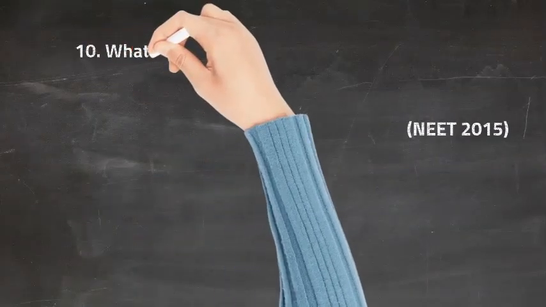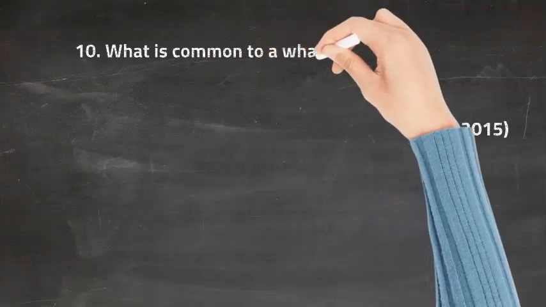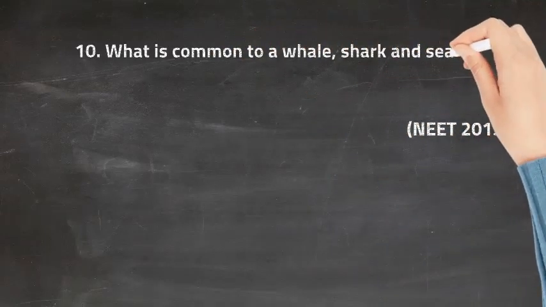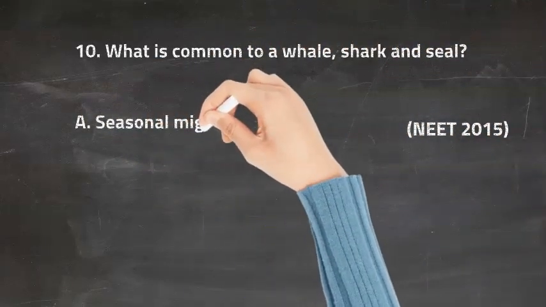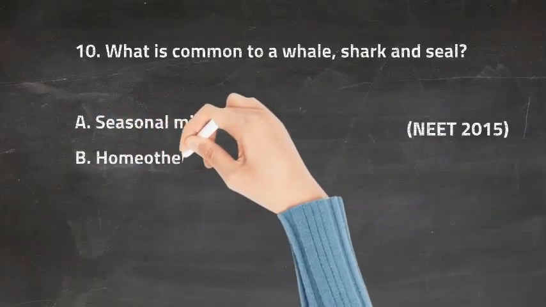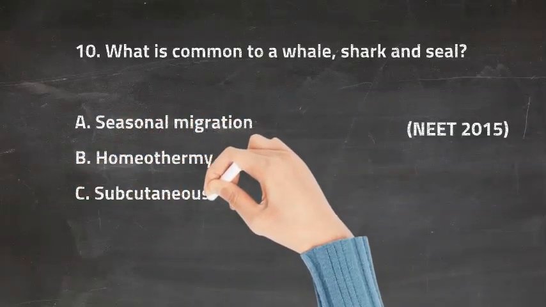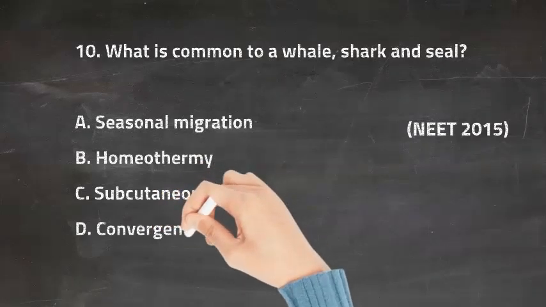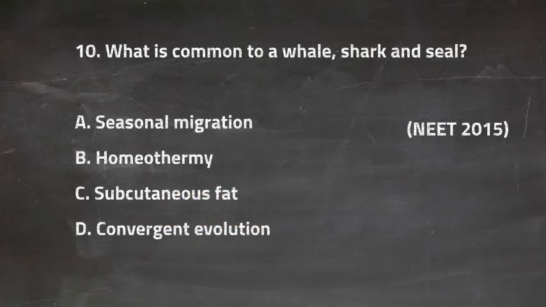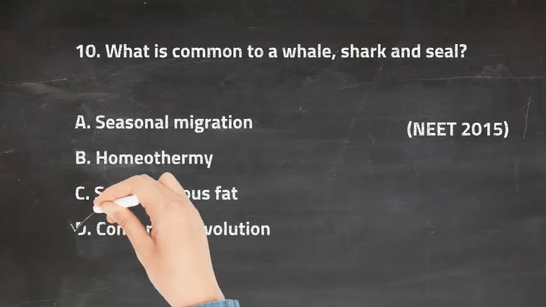So the last question for this lecture is, what is common to a whale, shark and seal? The first option is seasonal migration, the second option is homeothermy, the third option is subcutaneous fat, and the last option is convergent evolution. So the right answer for this question is option D, that is convergent evolution.